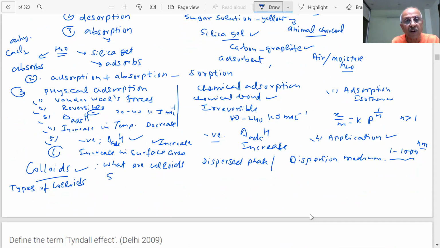What is a sol, students? You have 1 minute to answer the question. Solid in liquid: the dispersed phase is solid and the dispersion medium is liquid. The questions will be like this. You have to identify the dispersed phase and dispersion medium. Can you give an example of a sol? They will ask you in the paper.